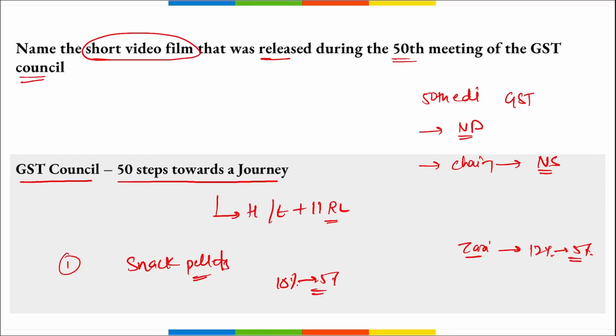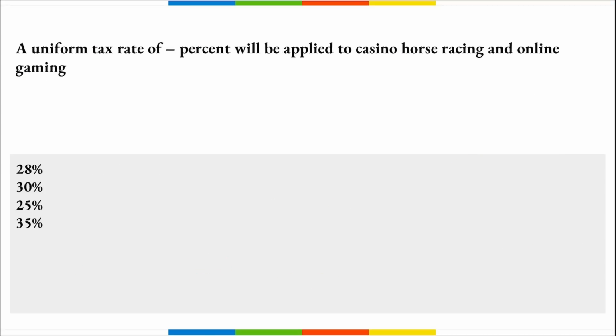Correct? Next thing, remember the GST rate reduction on the Linz Donawitz slag from 18% to just 5% for battery utilization and environmental protection also. Correct? And the next important question that becomes here is, a uniform tax rate of dash percent will be applied to casino, horse racing and online gaming.